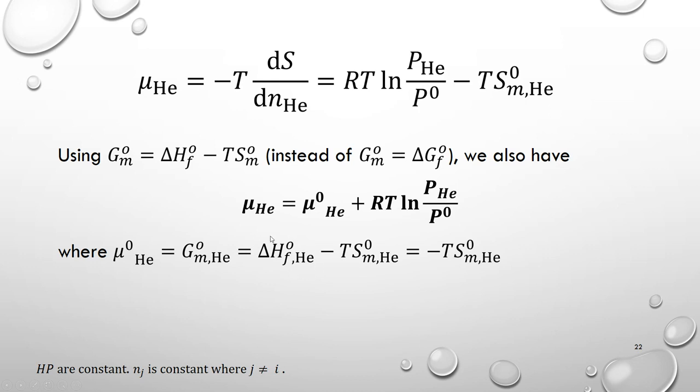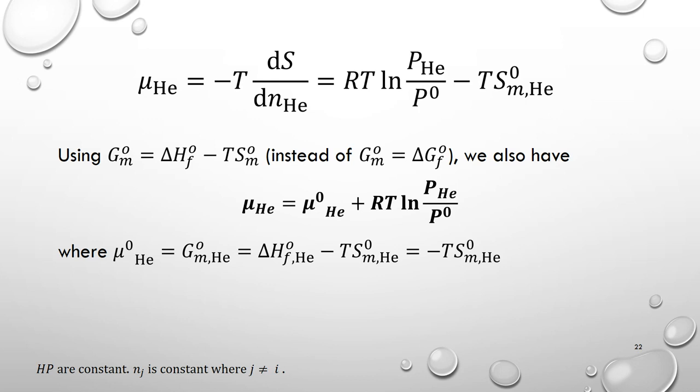And because this part is zero, we delete this, and we have mu naught is equal to negative T times this molar entropy in the standard condition. So we can replace this part with mu naught, and we get the same expression for the chemical potential. So no matter what we do, we get the same expression for the chemical potential.